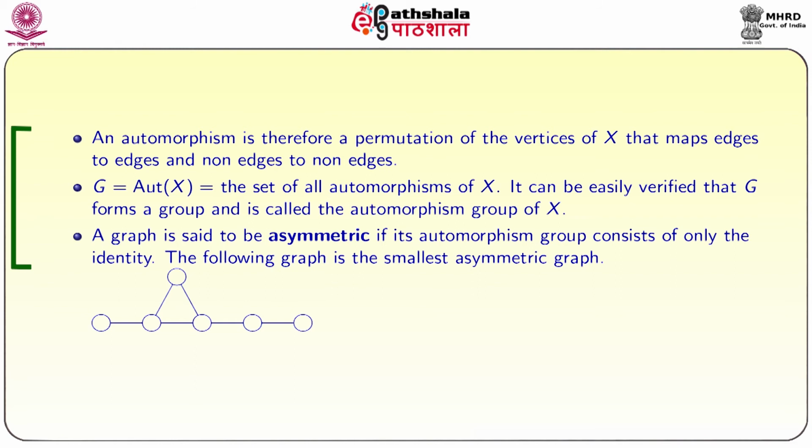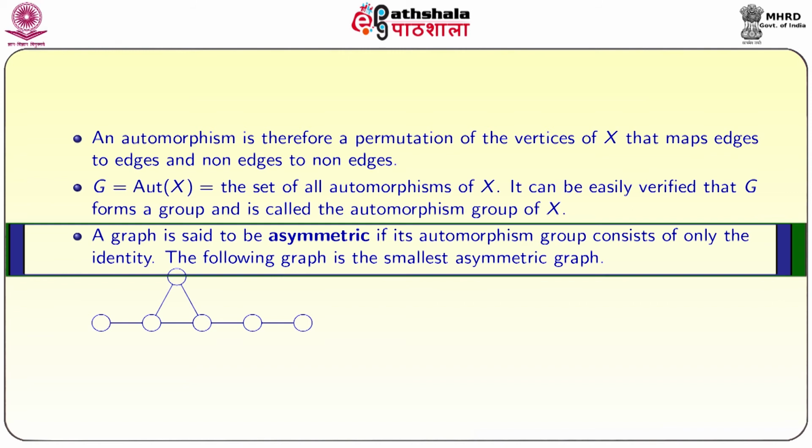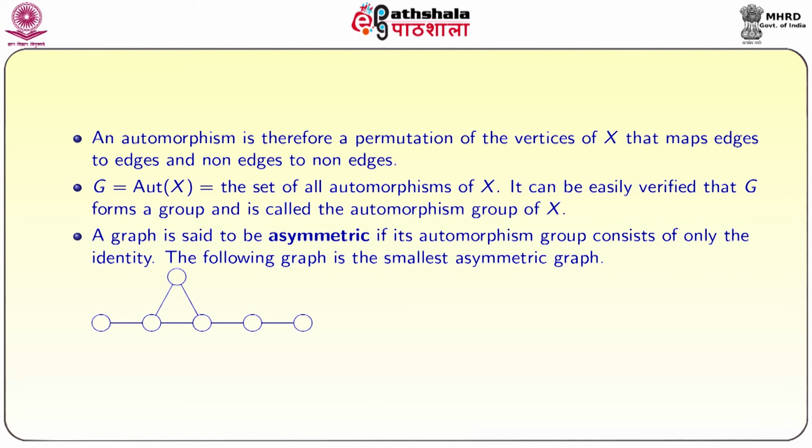So, if you collect all automorphisms, that is all mappings from vertex set of X to vertex set of X satisfying the property that they preserve the adjacency, then that collection forms a group. It is called the automorphism group of the graph X. A graph is said to be asymmetric if its automorphism group consists only of the identity. It is easy to see that identity is always an automorphism, but if for a graph identity is the only automorphism, then it is called an asymmetric graph.